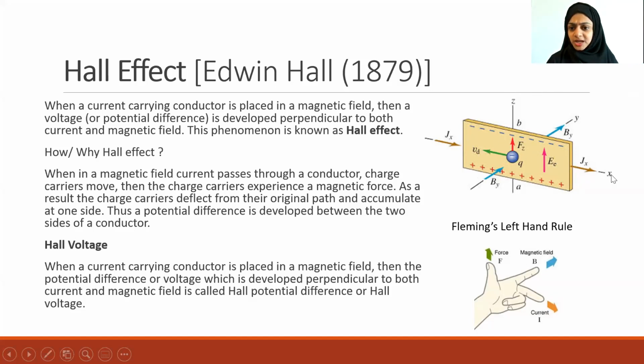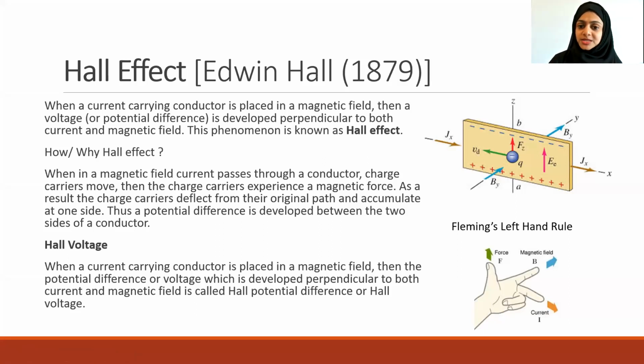Now what is J here? Do you remember what is J? We have learned J. Current density. Yes, exactly. Current density. That is the current per unit cross-sectional area of the conductor.